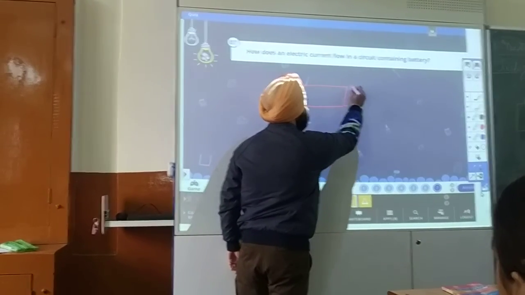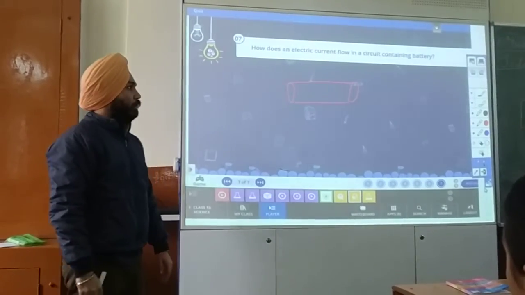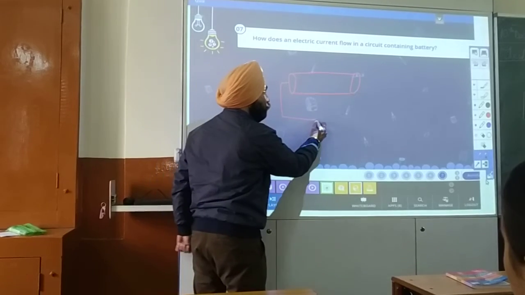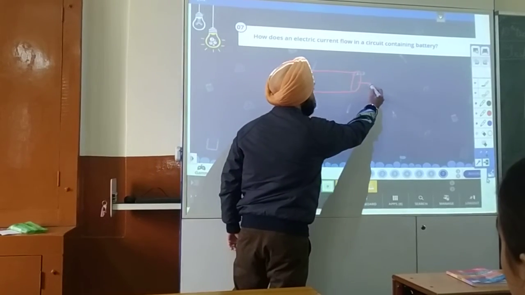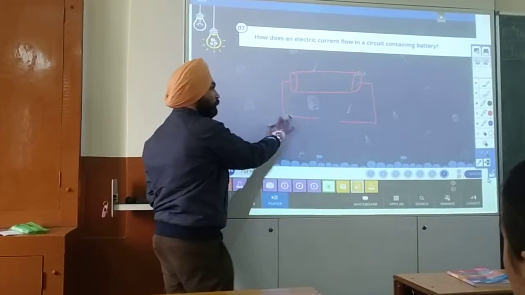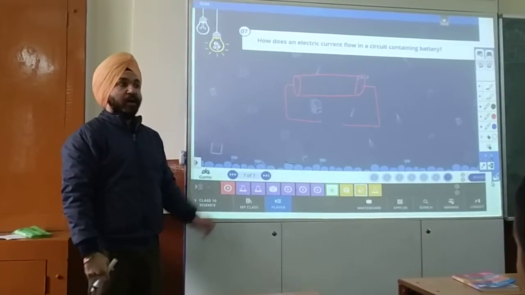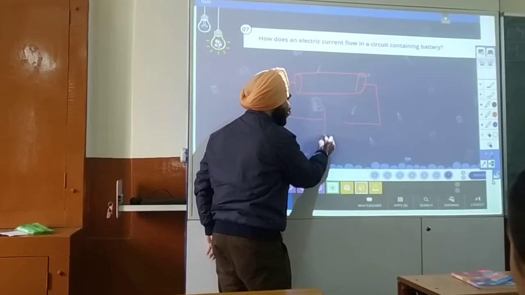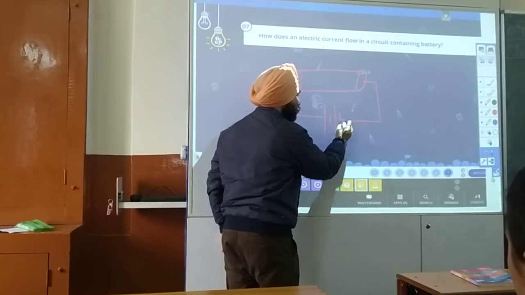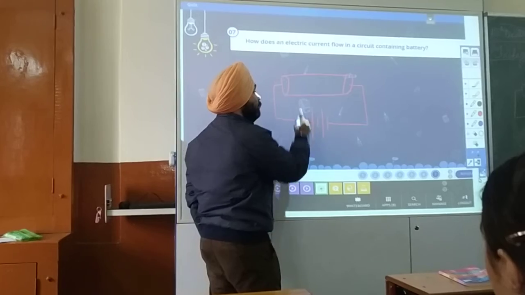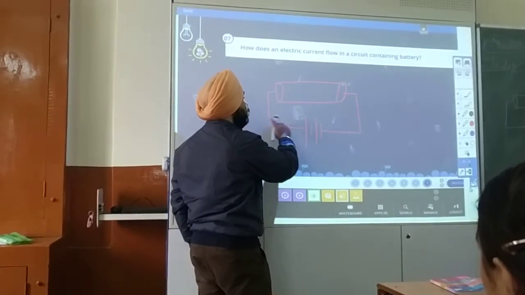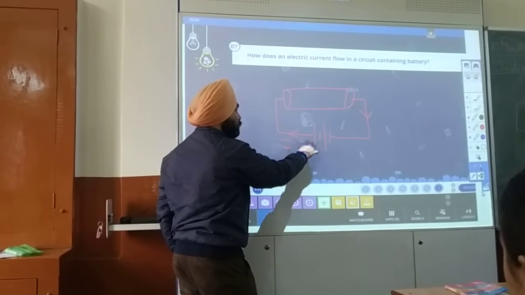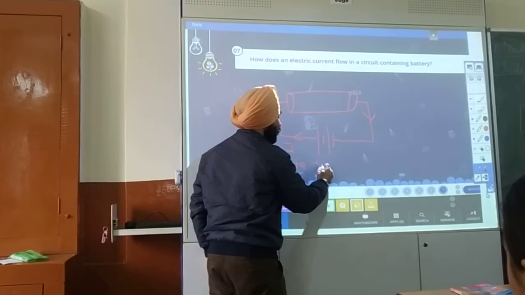After that, we have to make a circuit using connecting wires. These are the connecting wires. After that, for the flow of current, this is the last question, we will join a battery. Now, the direction of current will be from positive to negative. This is the direction of current, I, from positive to negative.